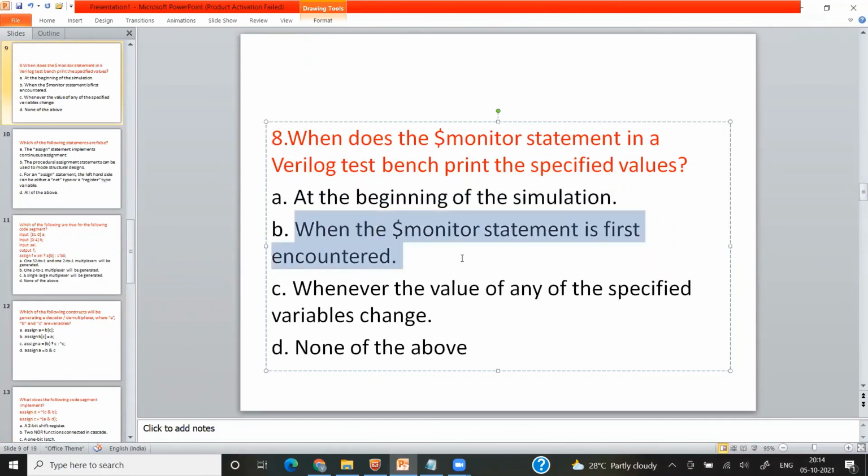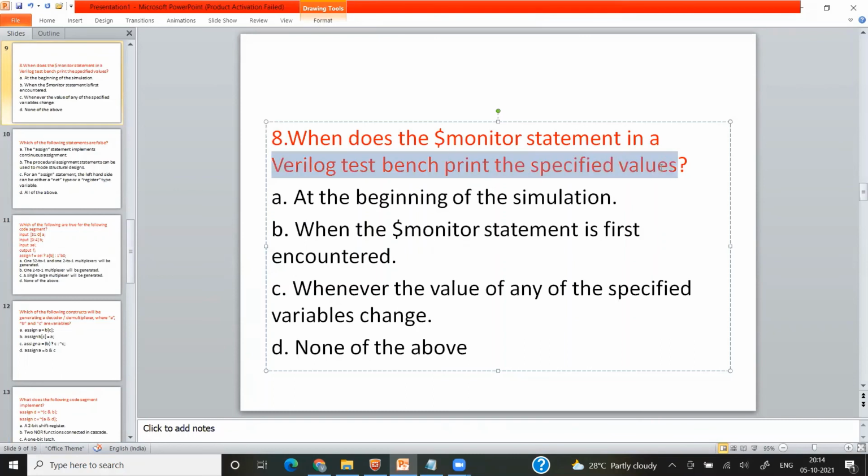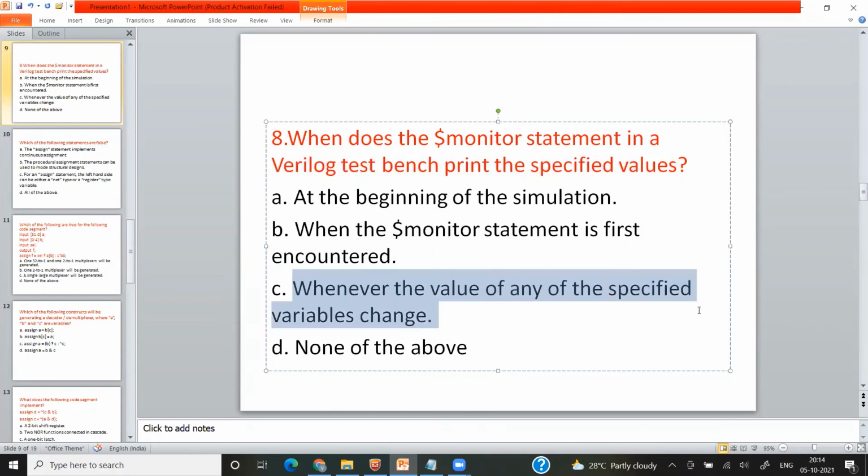Okay, next, when the $monitor statement is first encountered. Okay, so if you have written a $monitor statement, then it will get executed. So when does it print the specified values? It simply prints the values whenever any value changes. So whenever the value of any specified variable changes, then it prints the value. If you are not changing the value, then $monitor will not print any value. Even if it is encountered, it will not print. It will execute only when any value changes. So C is the correct answer.